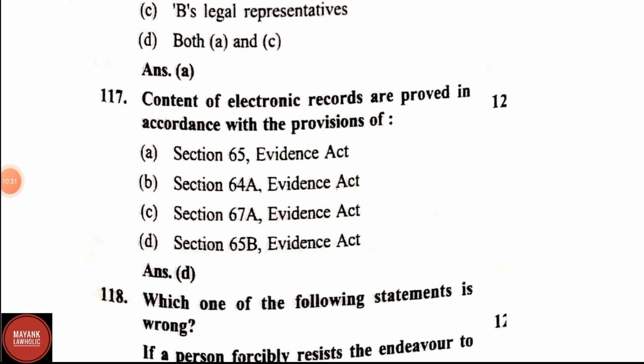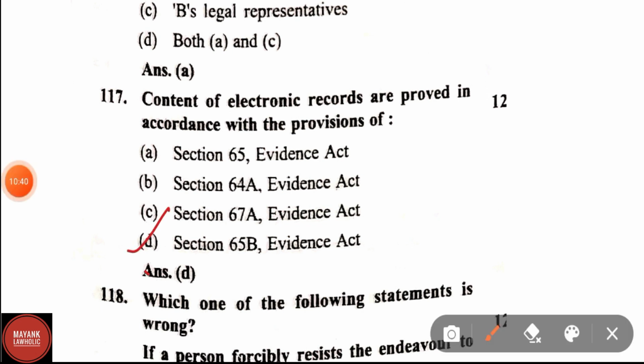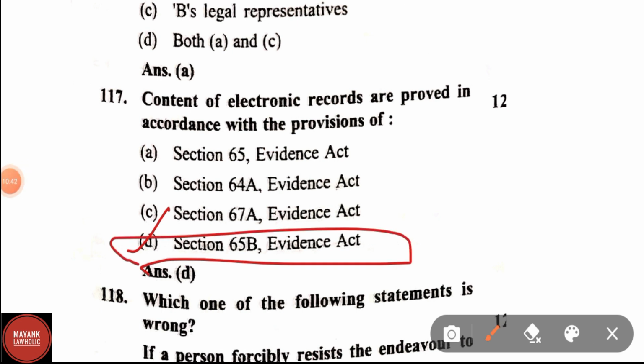Question number 117. Contents of electronic records are proved in accordance with the provision of section 65, section 64A of the Evidence Act, section 67A of the Evidence Act, section 65B of the Evidence Act. Correct answer is section 65B of the Evidence Act.